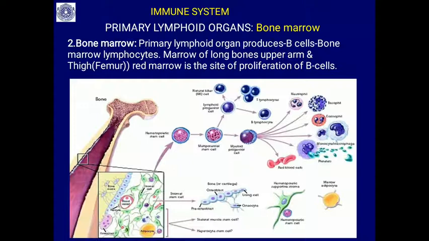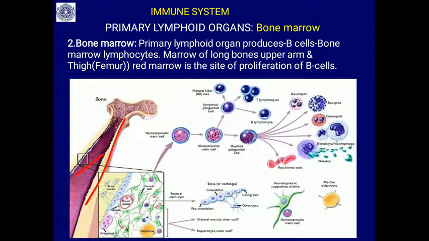Then the other primary lymphoid organ is the bone marrow. Here you can see the bone marrow lymphocytes. B cells are produced. B lymphocytes are produced. These are in the marrow of the long bones, the upper arm bone, the humerus, and the thigh bone. This is the femur bone. So the red marrow is the site of proliferation of the B cells.